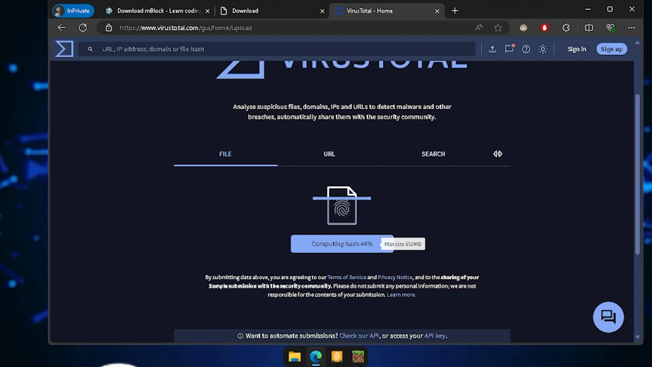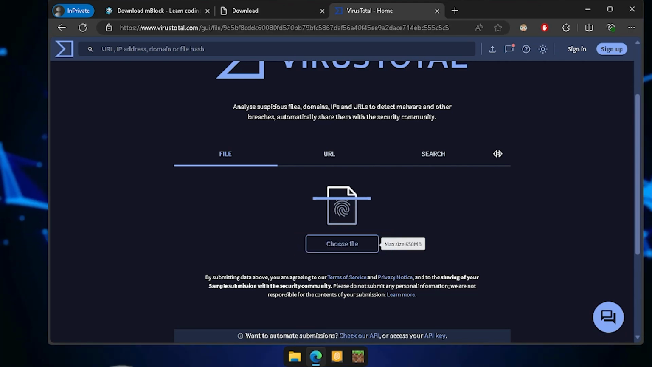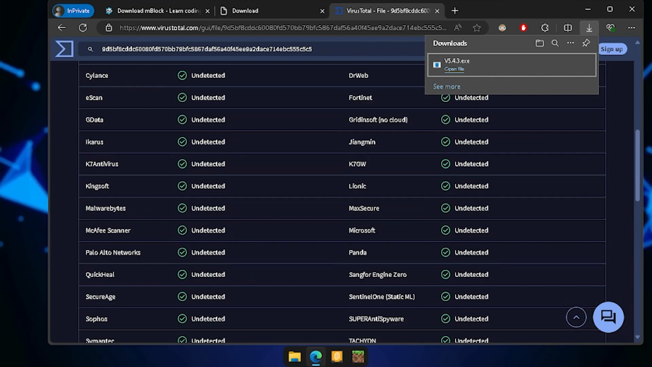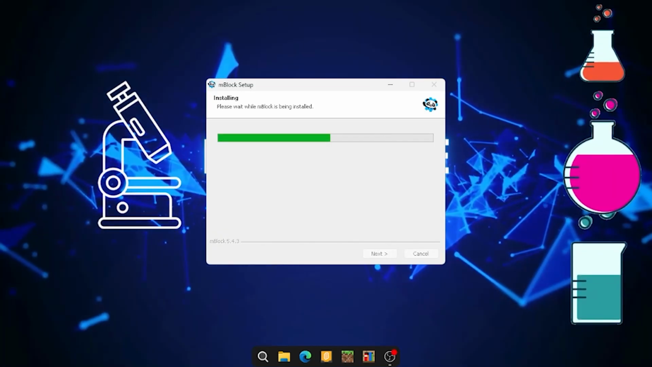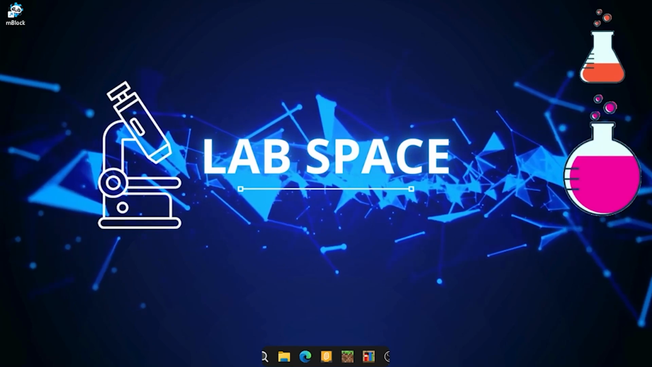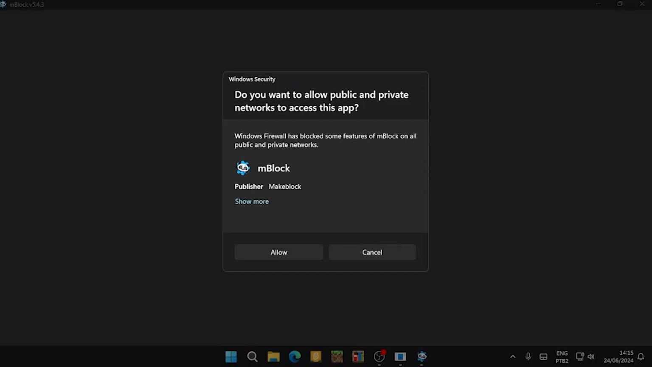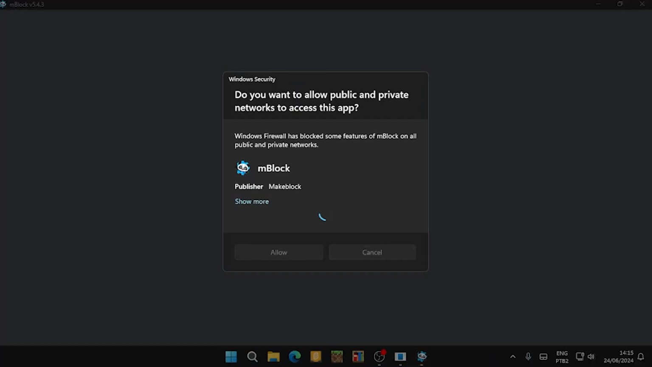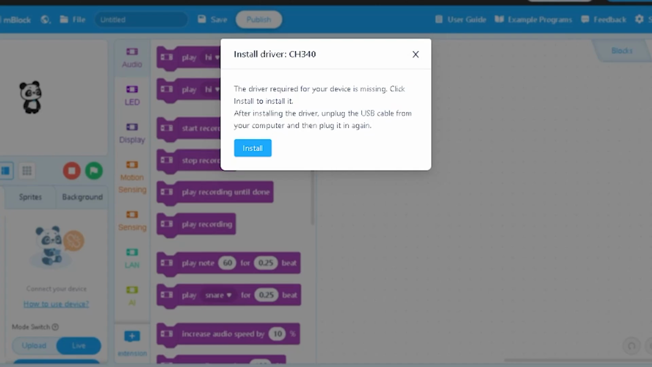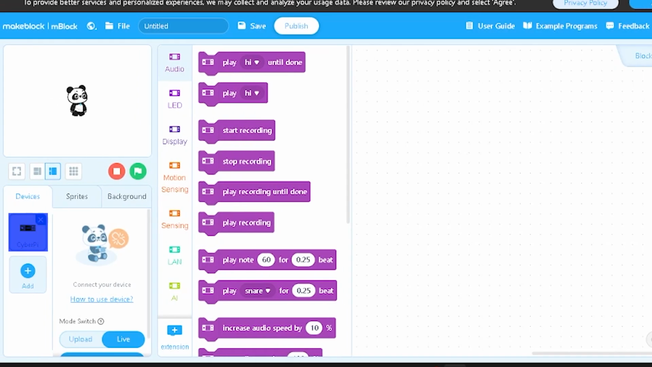After checking the file, proceed with the installation. The process is simple and intuitive, guiding you step by step. Once installed, open mBlock and get ready to have fun programming your first project. In mBlock, you can program using visual blocks similar to Scratch. Now comes the exciting part. Let's create an amazing program to control a robot.